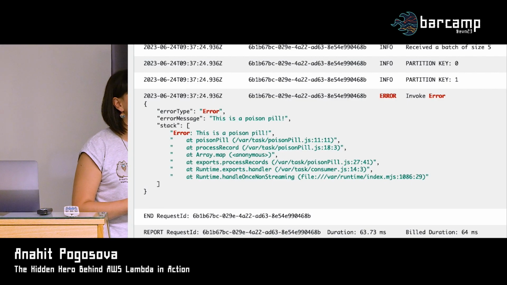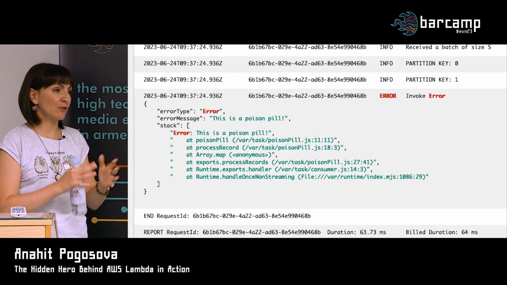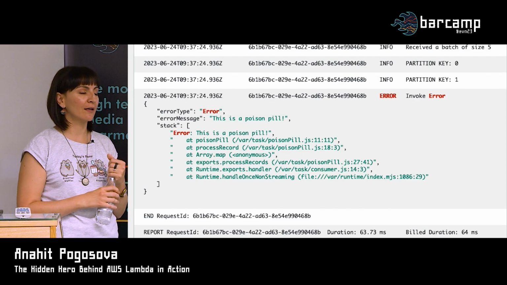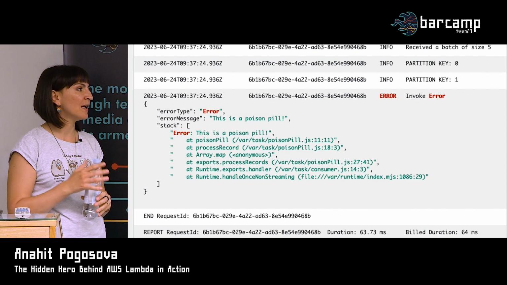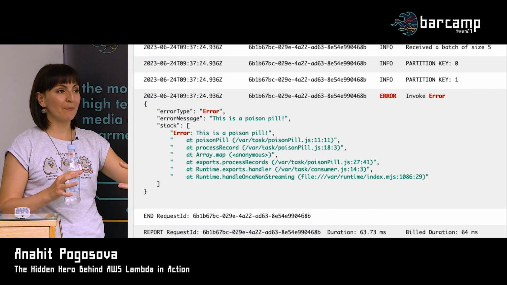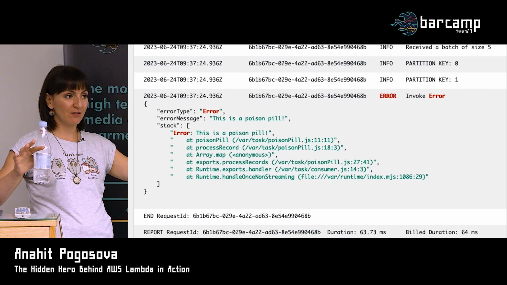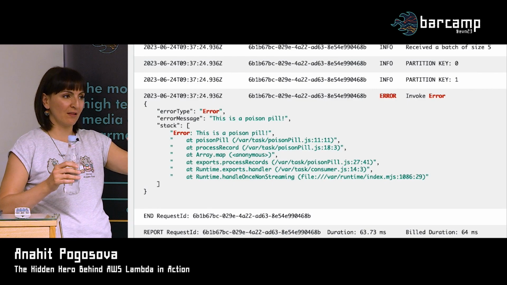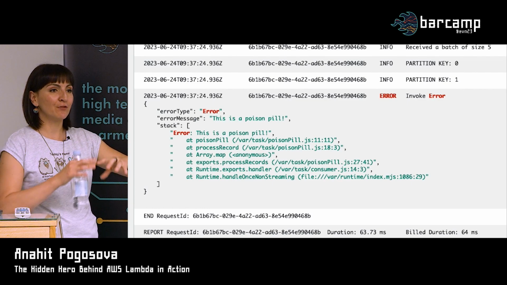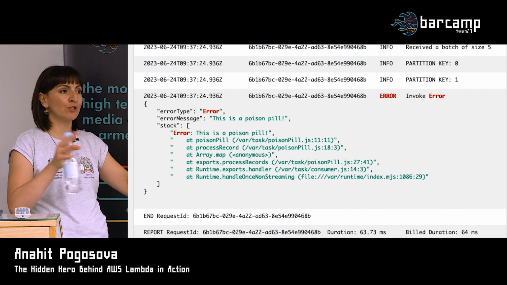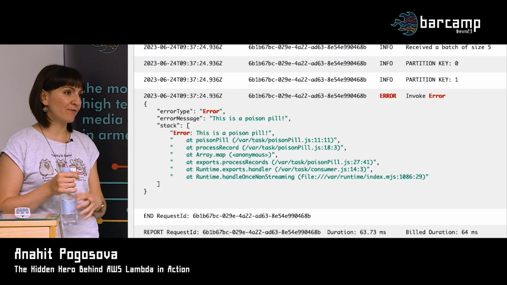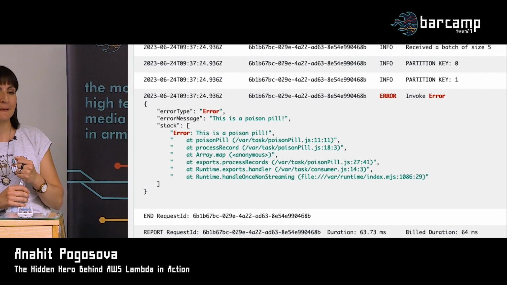Yeah. What about step functions? Of course, yes, yeah. You can create a flow where you will have different options with different errors or with different situations. But here we are kind of trying to concentrate on what event source mapping can do without even using external services. So you can just use one Lambda service and do quite a lot with it already. But if you have a more complicated workflow, of course, you can separate it in different branches and use, for example, step functions, which is a very good option for that, yes.